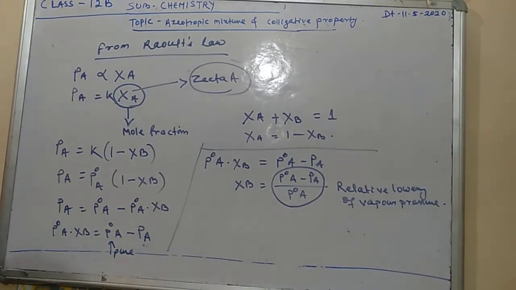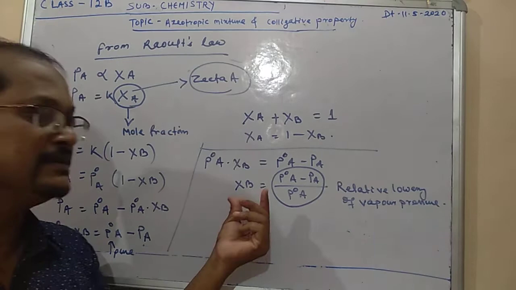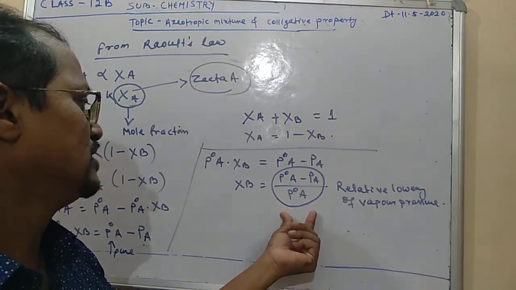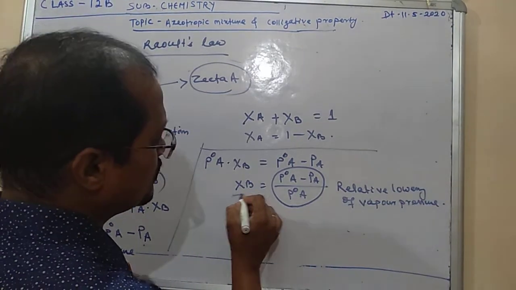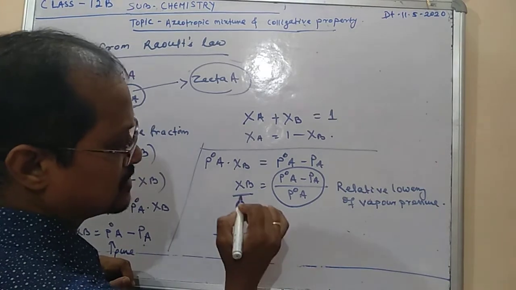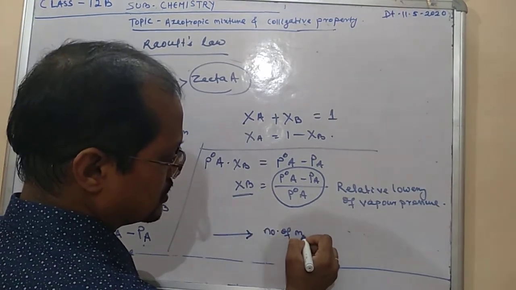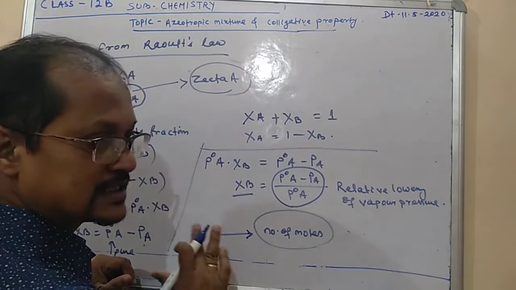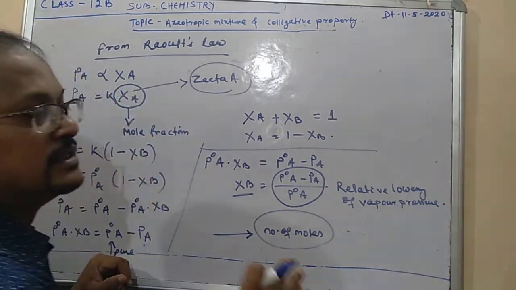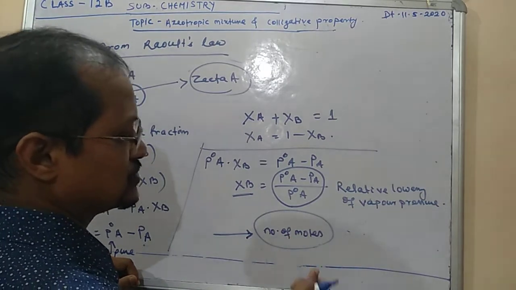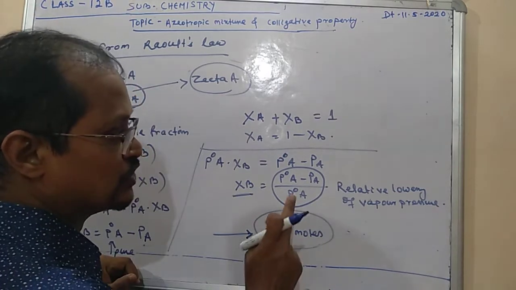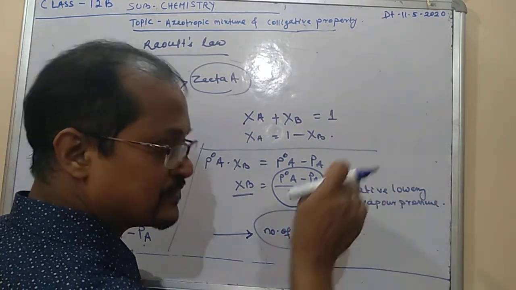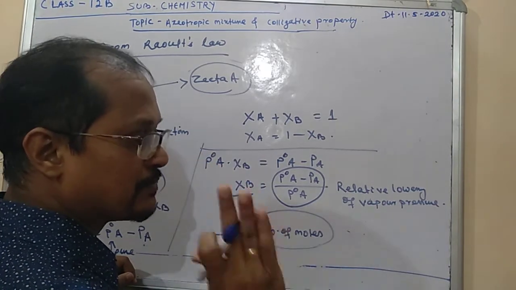You understood, I think. So what do you understand here? The relative lowering of vapor pressure is equal to the mole fraction of the solute. The mole fraction means what? It is dependent only on the number of moles. It is not related to the nature of the liquid or the nature of the solute. That's why we can say only the number of moles are responsible for the relative lowering of vapor pressure. That's why it is called a colligative property of the solution.